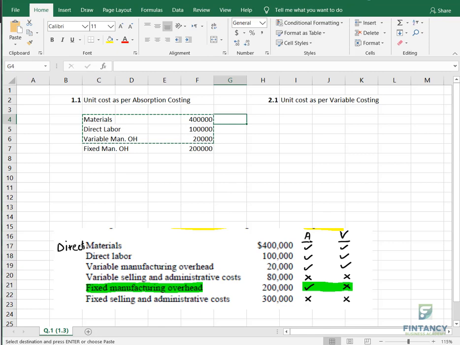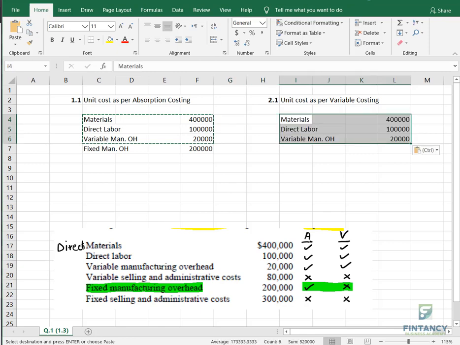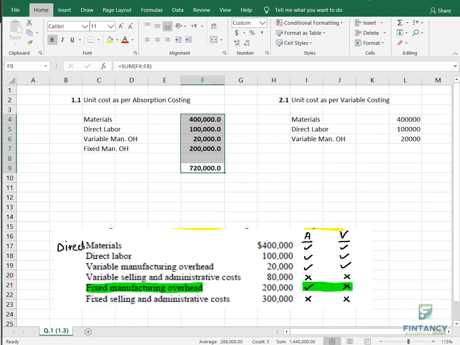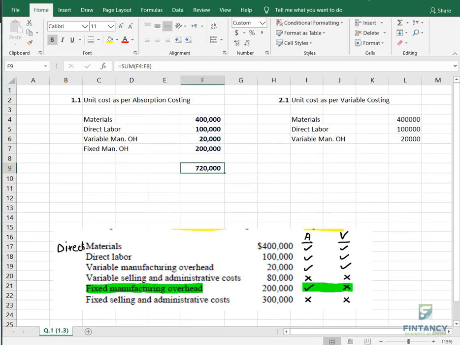Remember, only these three are part of the product cost in variable costing, right? So you can total it. Your total product cost as per absorption costing is 720,000, right?